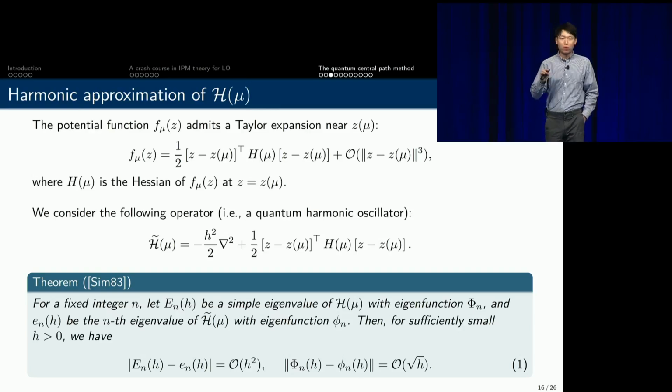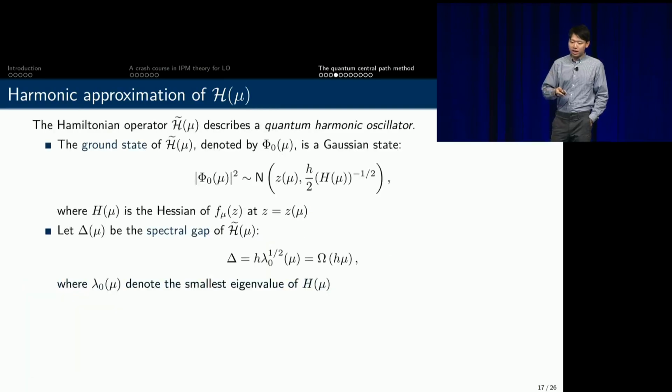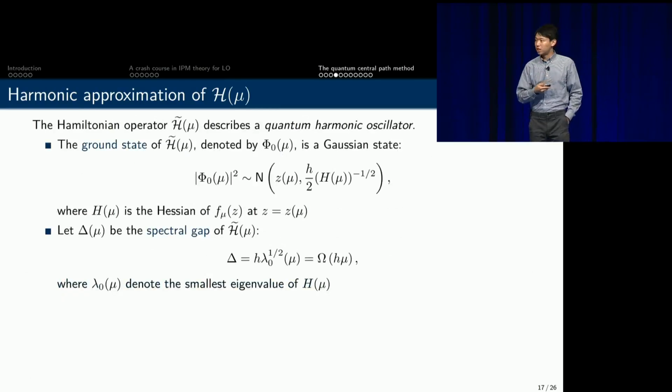And by some well-established results in functional analysis, both the spectrum and the eigenvectors of the original central path operators can be approximated by this second-order expansion of the operator, which now is a quantum harmonic oscillator. And here are some of the more detailed results.